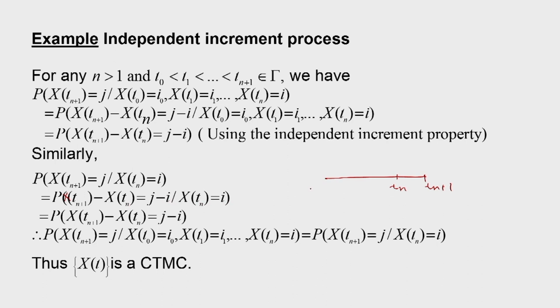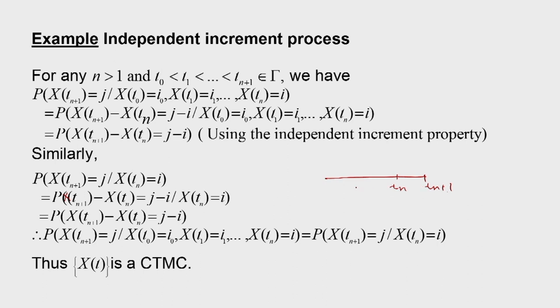Now the interval up to t_n, and the interval X(t_{n+1}) minus X(t_n), are non-overlapping, therefore the increments are independent. So we can consider the independent increment property.